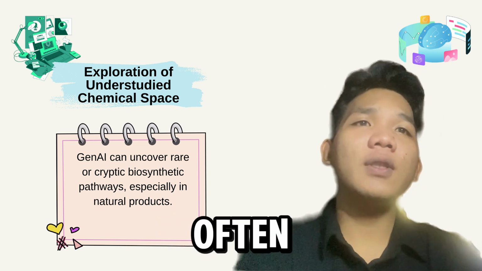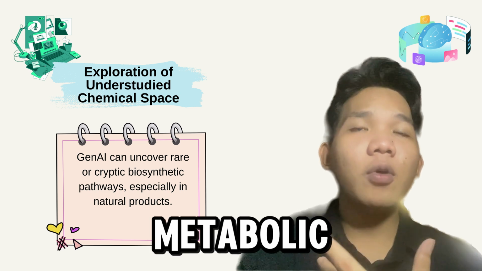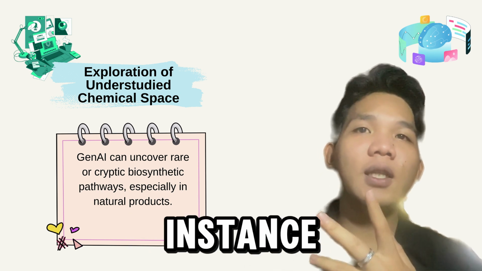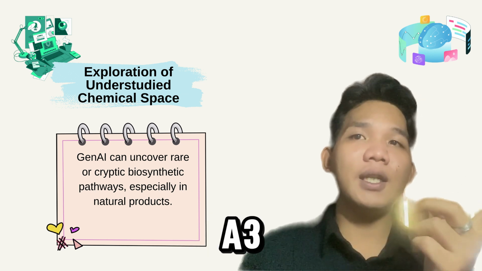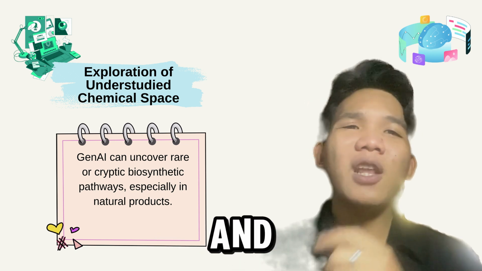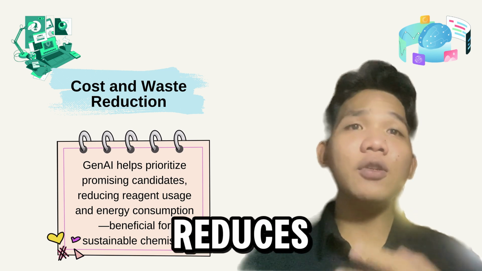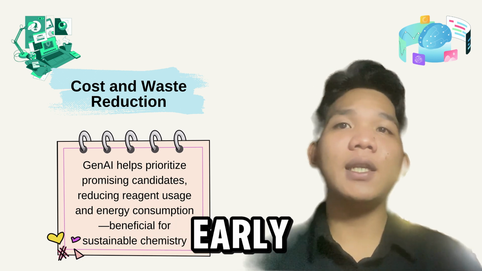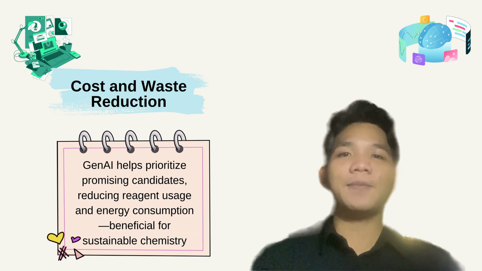Natural products are often complex, but Gen AI models trained on genomic and metabolic data can reveal new biosynthetic pathways. For instance, Muloni's team managed to predict new RiPPs like pristinin A3 and deepflavor that traditional approaches would have missed. And finally, Gen AI reduces costs and waste. By narrowing down promising candidates early, researchers can focus resources on the compounds most likely to succeed.